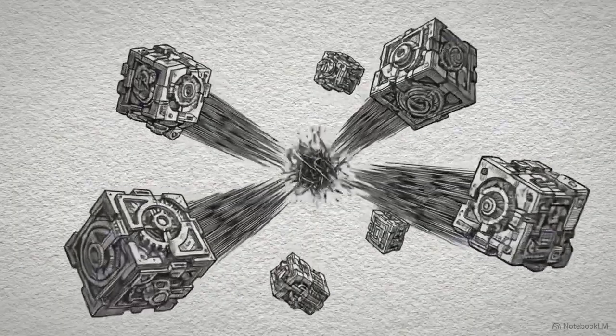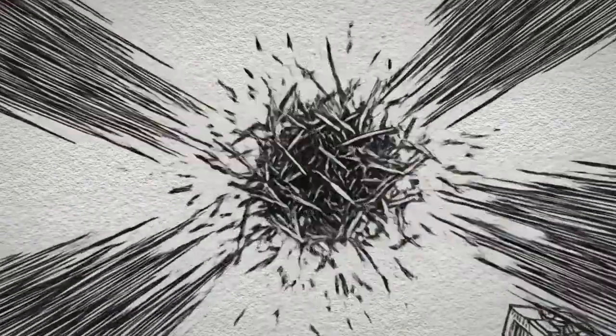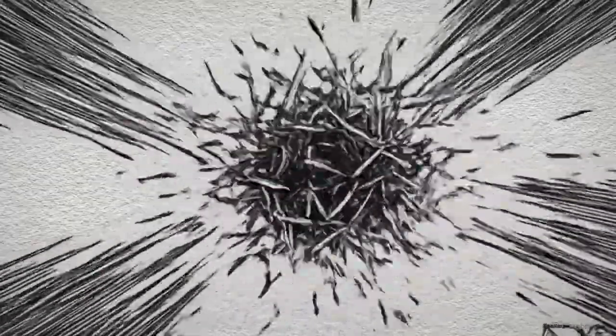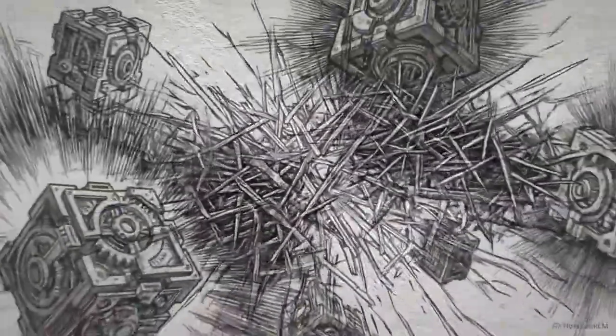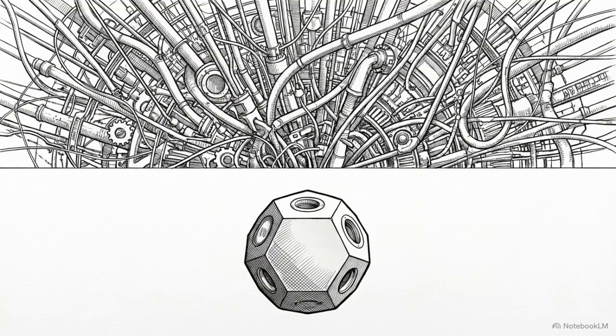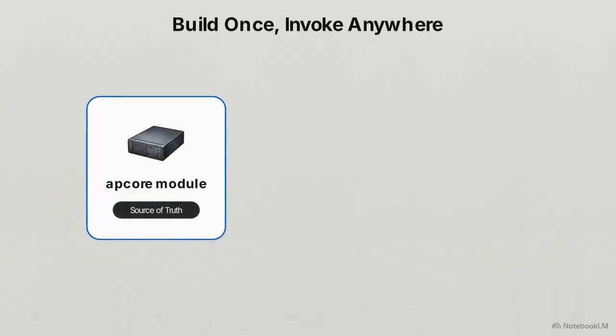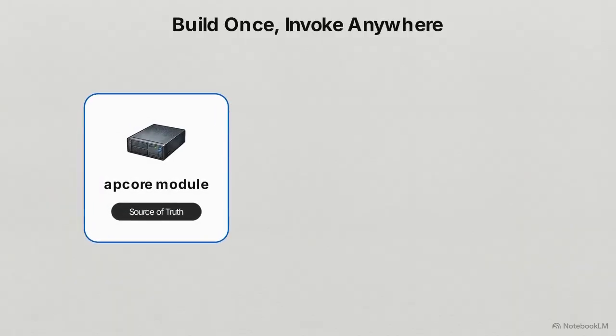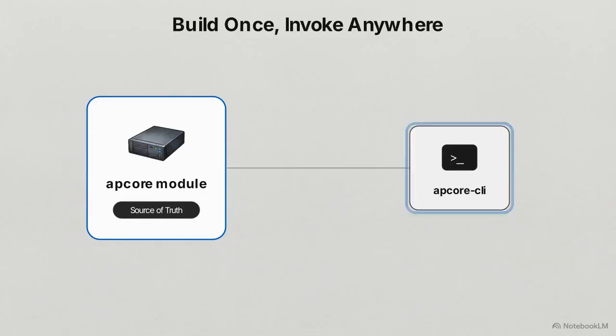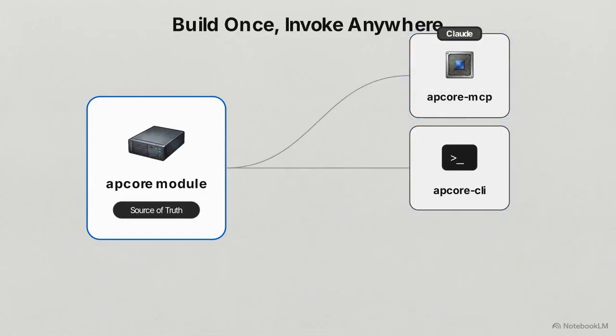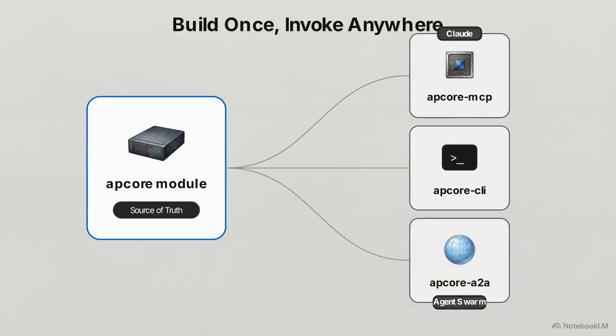The current ecosystem is fracturing. Organizations are independently rolling out their own custom model context protocol servers, creating isolated, incompatible standards. Apcore's strict schema enforcement solves this by decoupling the structural definition of the tool from the transport layer used to invoke it. This creates a build once, invoke anywhere architecture. The core module sits centrally, streaming to distinct nodes. A standard MCP server generates instantly for tools like Claude, requiring zero interface rewrites. Simultaneously, agent-to-agent exports enable standard-compliant communication across distributed AI swarms.